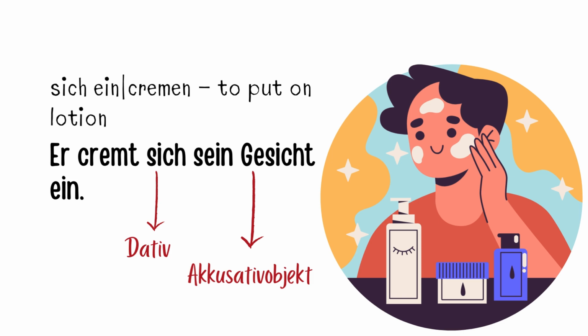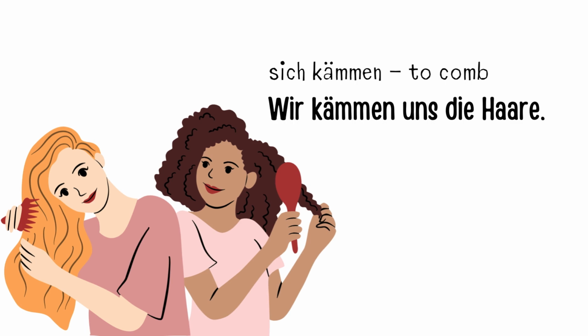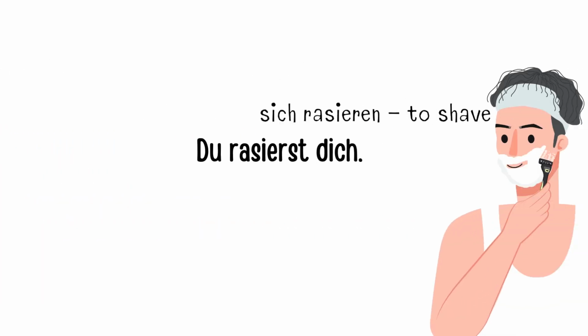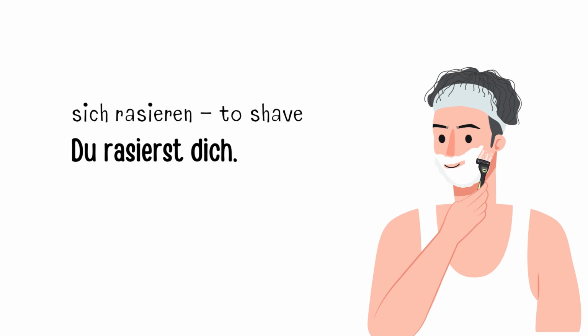Here is the next one. Sehr gut. There is a direct object in this sentence as well, die Haare, so the reflexive pronomen uns is dative. The next sentence is: richtig.